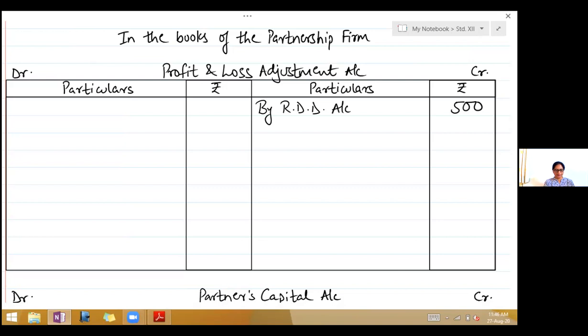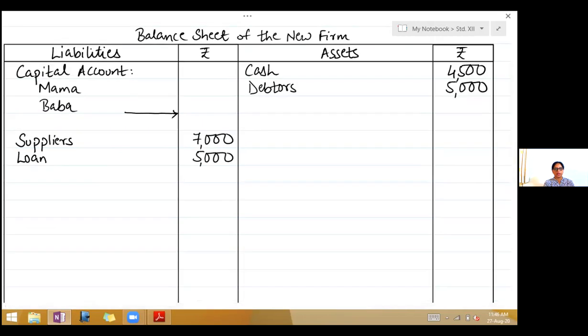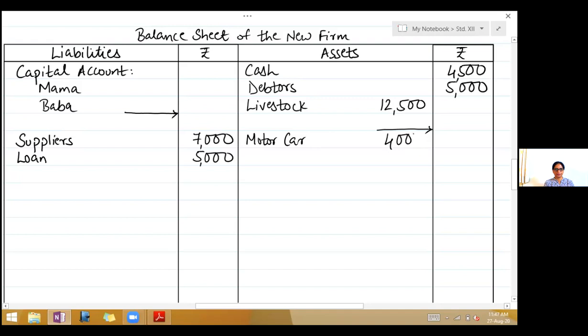Next, livestock. Now all of them have got adjustments. So leave a line. Livestock in a column 12,500. Next is motor car in a column 4,000. Leave a line.